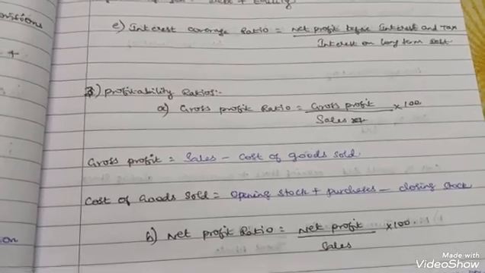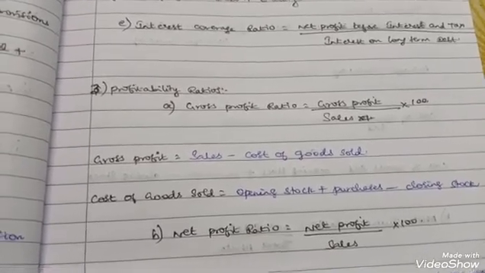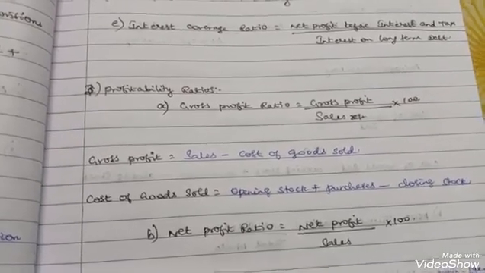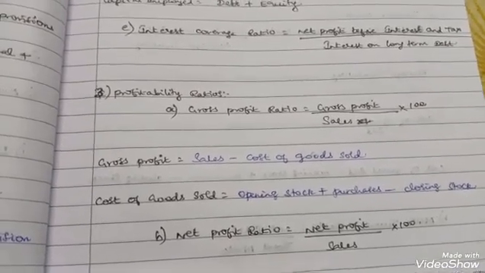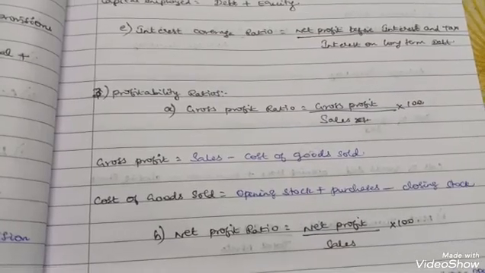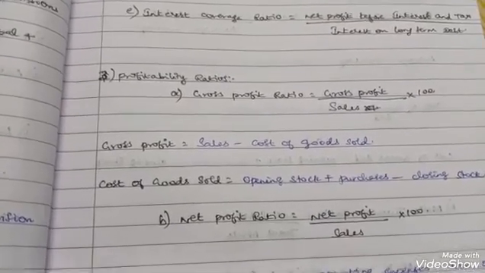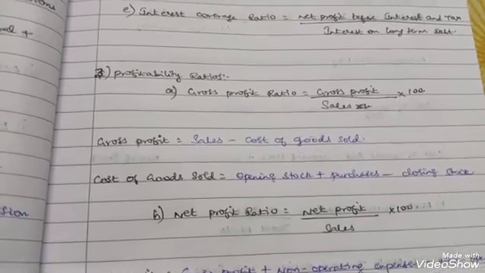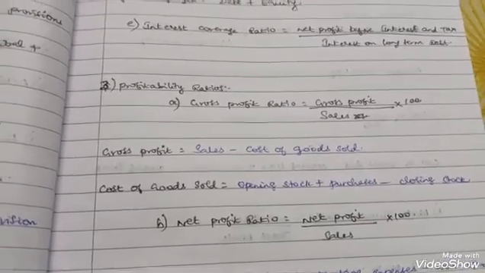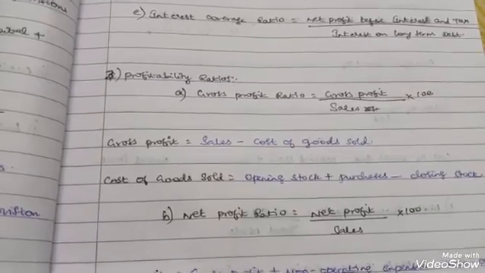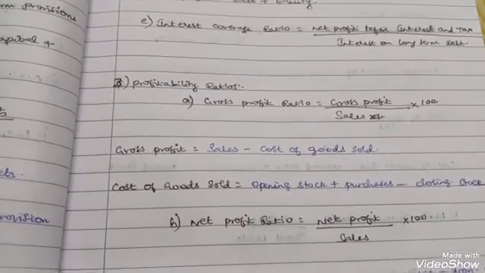So to find out the gross profit, sales minus cost of goods sold. To find out the cost of goods sold, opening stock plus purchases minus closing stock. You can also deduct the direct expenses. Net profit ratio. Here net profit after tax. I forgot to mention that net profit after tax by sales into 100.